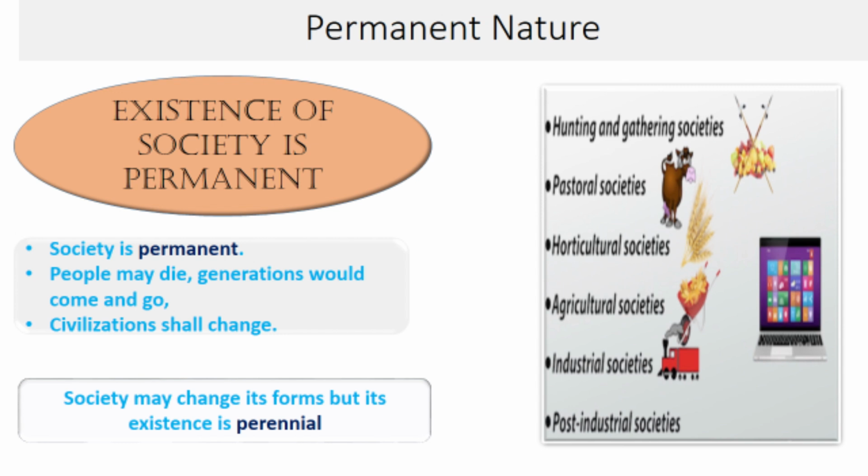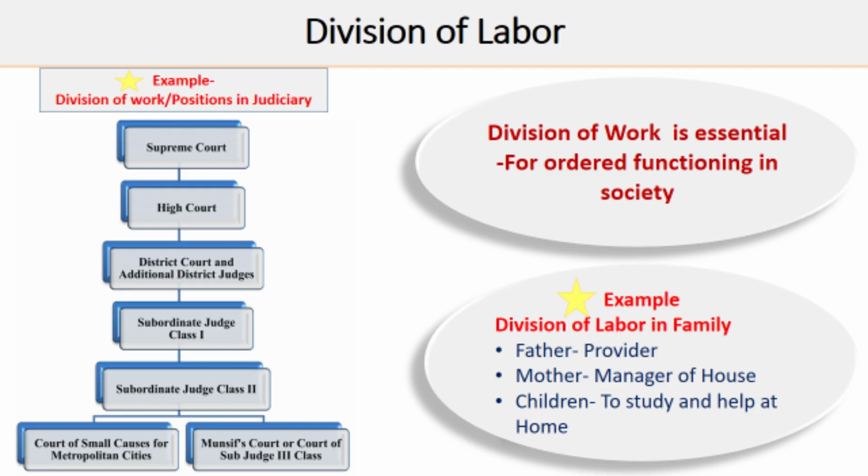Division of labor. It basically means the division of work among individuals or groups for the satisfaction of human needs. It is based on status and role. The functioning of society is divided among individuals or groups at the micro and macro levels. Division of labor is essential for ordered functioning in the society.